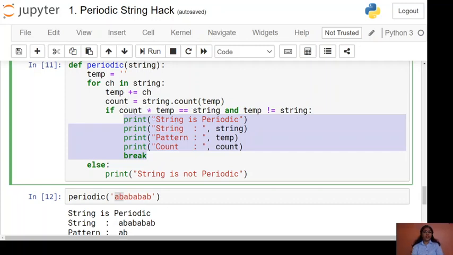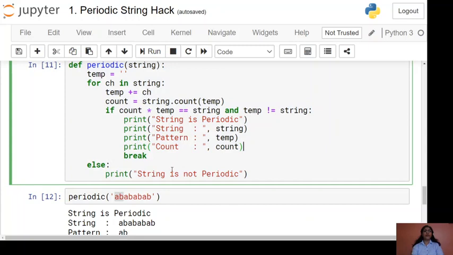While passing the input to this string, we will check this condition. Temp means it will be a pattern, with the count meaning the occurrence count. So we will match the left-hand string with the right-hand string. Then again we check one condition, that temp should not be the string. So this is our complete program for the given problem statement.